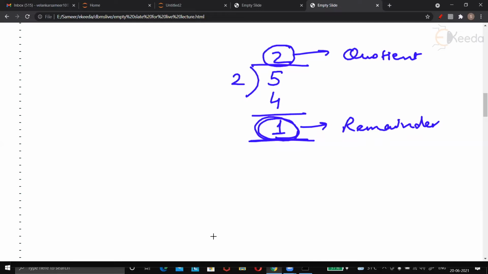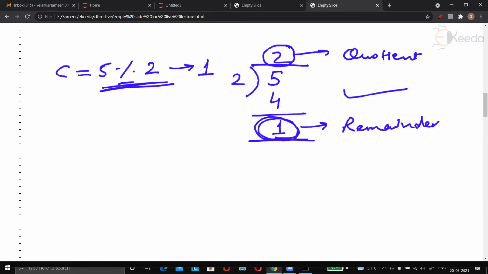Division operator. How do you get this remainder? Suppose I say C is equal to 5 % 2. Now this percent is the operator. I am not interested in the quotient. I am interested in the remainder. So C will be 1 here, as seen, the remainder is 1.